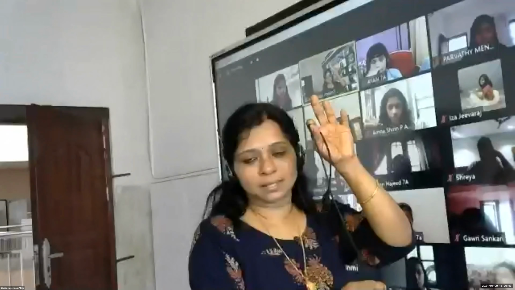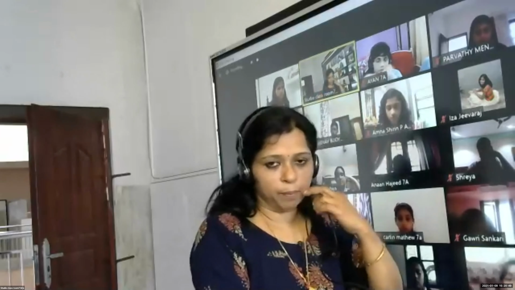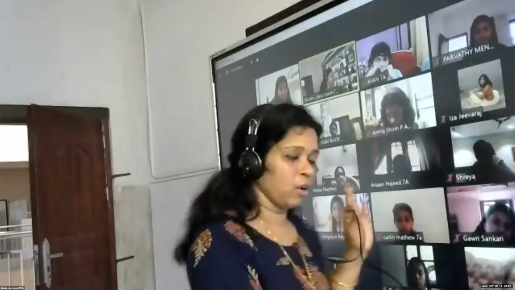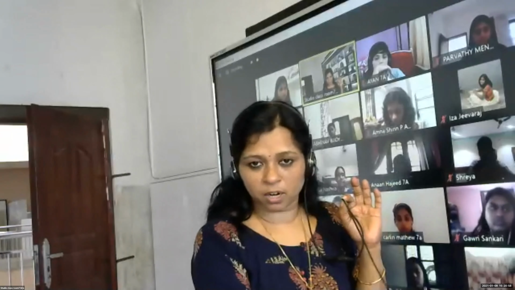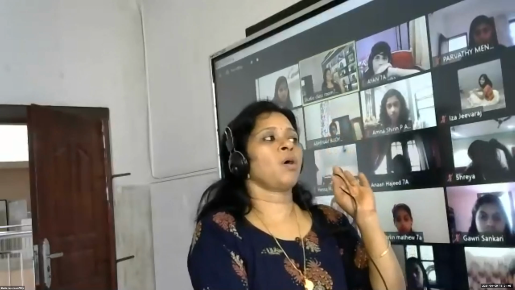That is known as circumference, or we can call it the perimeter of that figure, isn't it? Perimeter, that is the boundary, the length of the boundary. What is meant by the length of the boundary? It is the perimeter of that figure, right? So the perimeter of the circle, we don't call it the perimeter of the circle. There is a name called circumference. What is it called? Circumference.